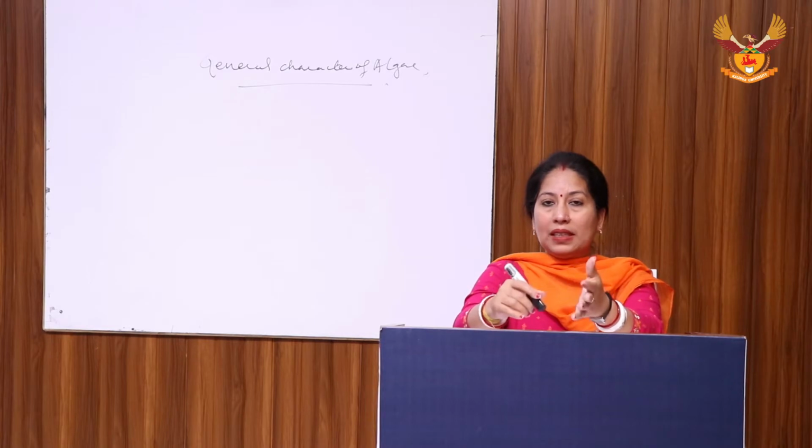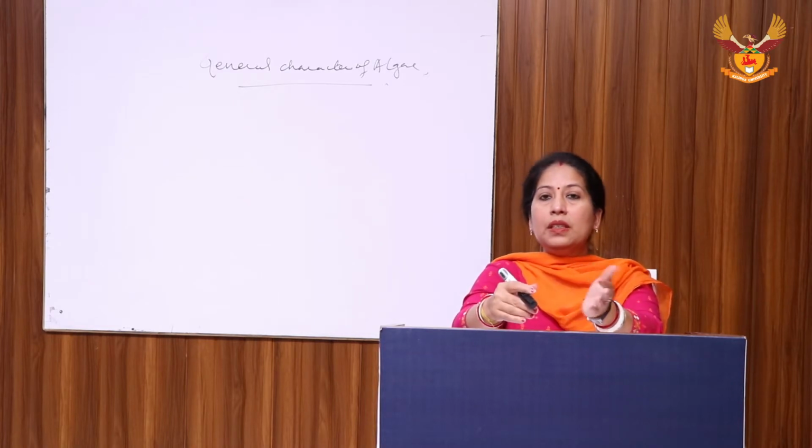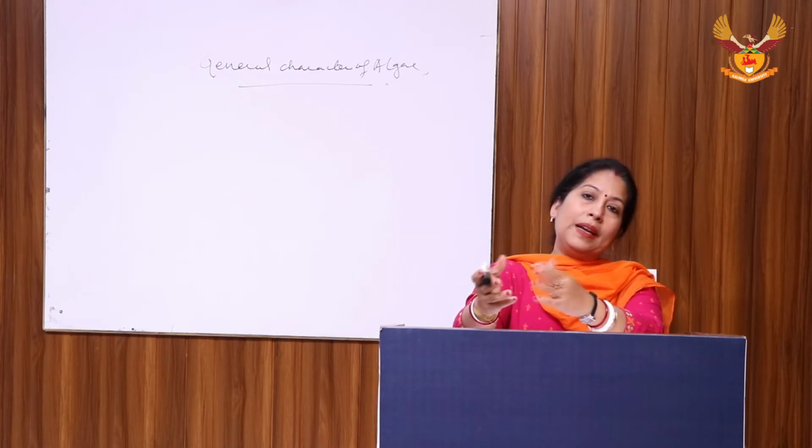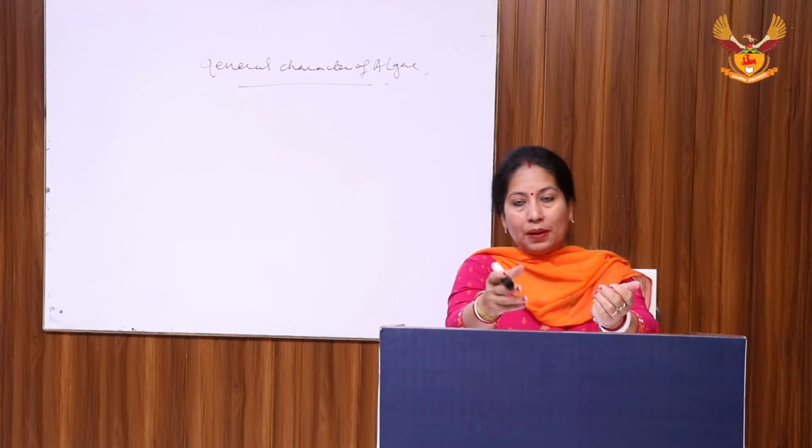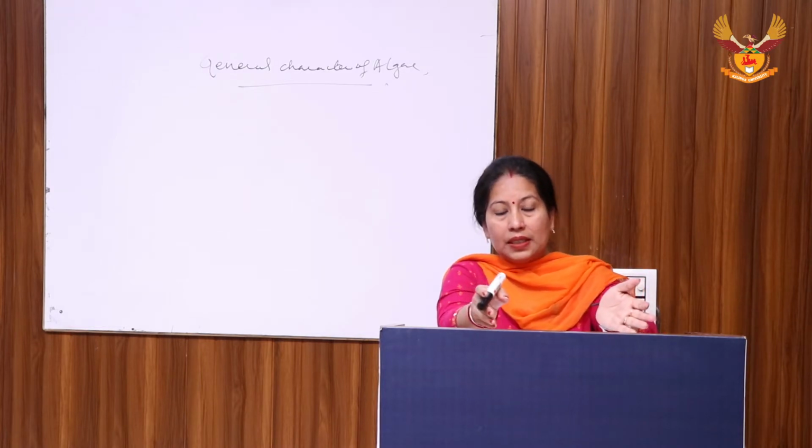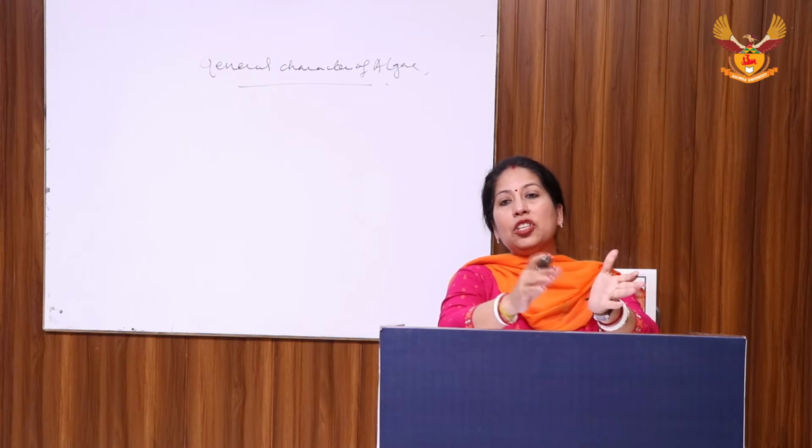The next form is the final or advanced form, in which some algae show parenchymatous tissue, for example, Ulva and Sargassum. The next topic is pigmentation in algae.